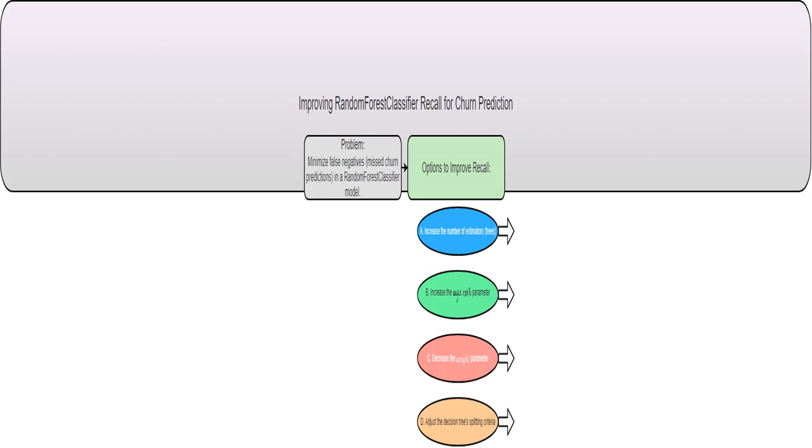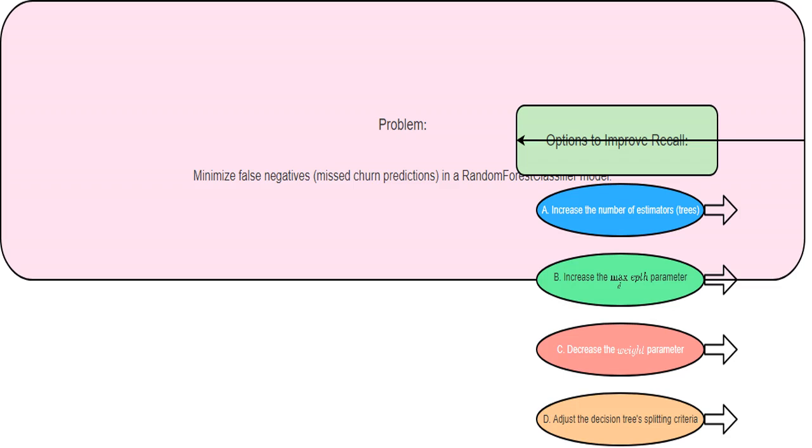I'm tackling a problem where I need to improve a random forest classifier model's ability to correctly identify customers who will churn, cancel their service. The goal is to reduce false negatives, incorrectly predicting a customer won't churn when they actually will. The core challenge is minimizing the number of times my model mistakenly says a customer won't churn when they actually will. This is a crucial business objective.